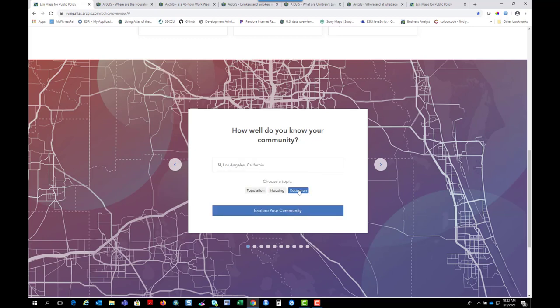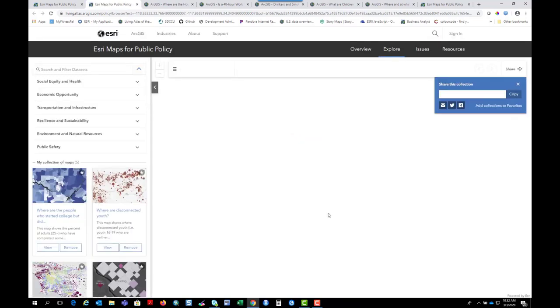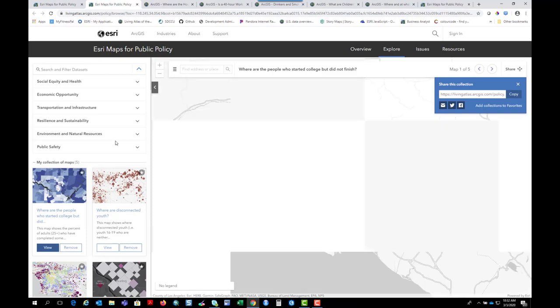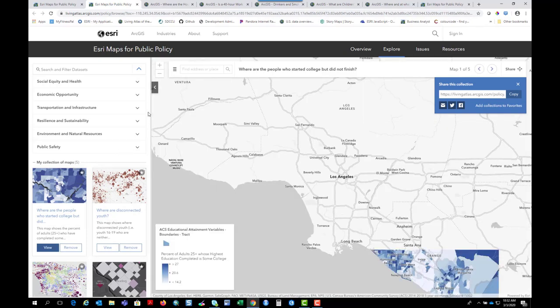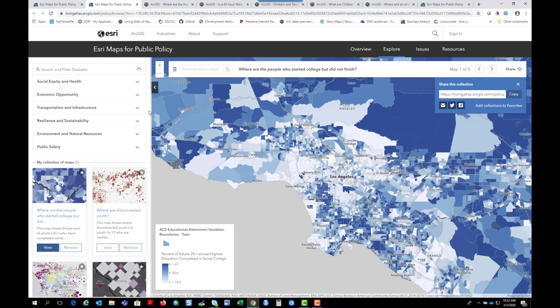And say we're interested in education. This site is already generating a starter collection of maps that it thinks we might be interested in. The first one here is where are people who started college but didn't finish? Notice that the question that is the map title is different from what's in the legend. The legend is a more detailed definition of what we're mapping, but the question is what we're really trying to address. So these places are where adults have some college, but they just didn't get that degree.